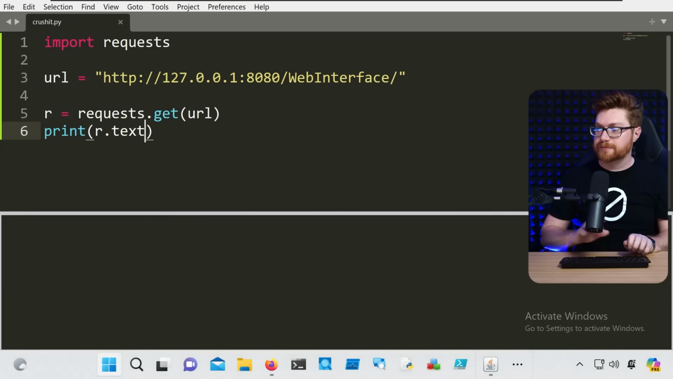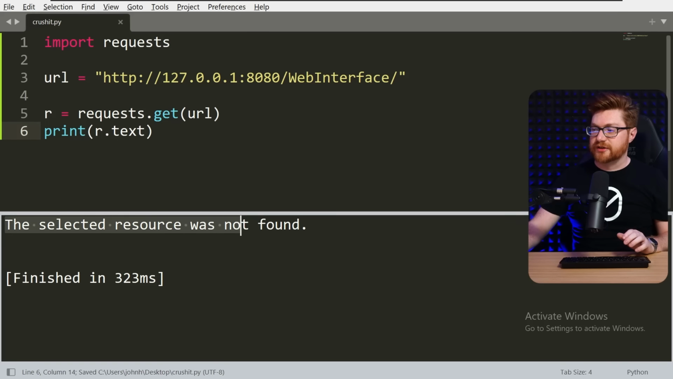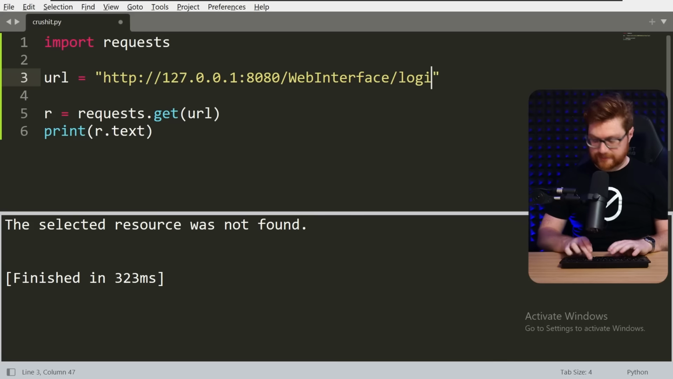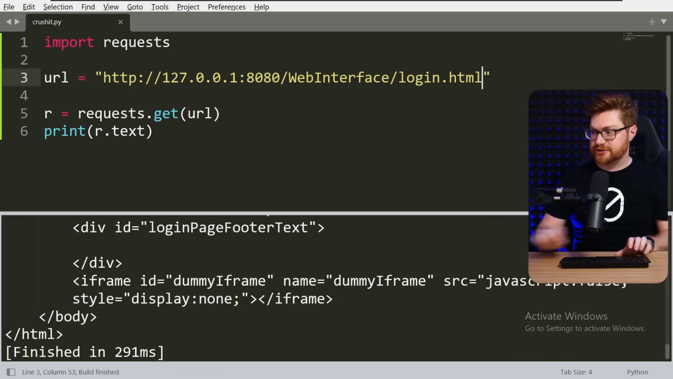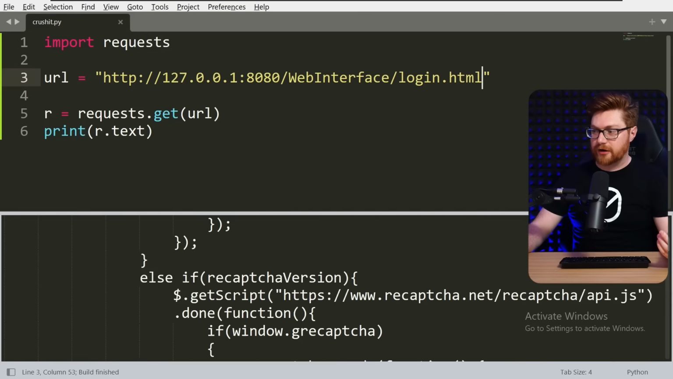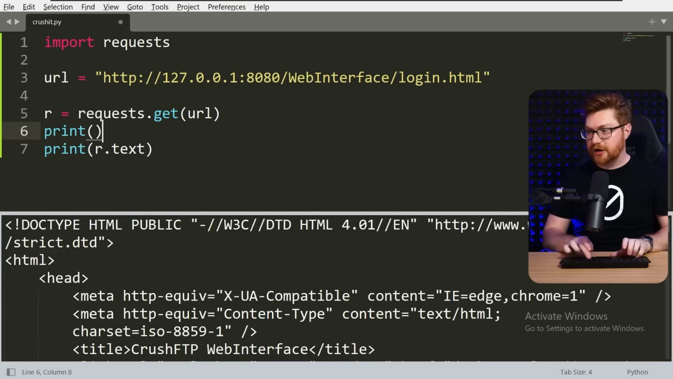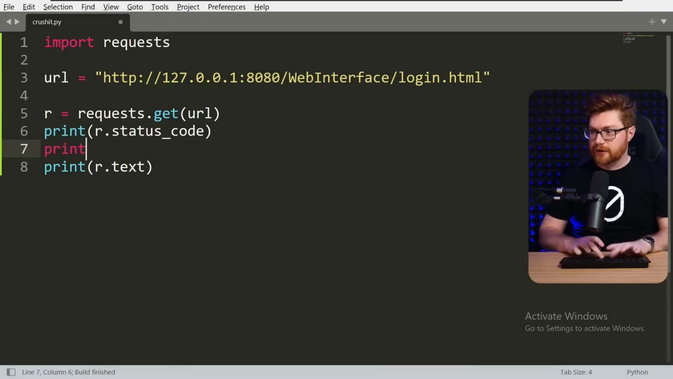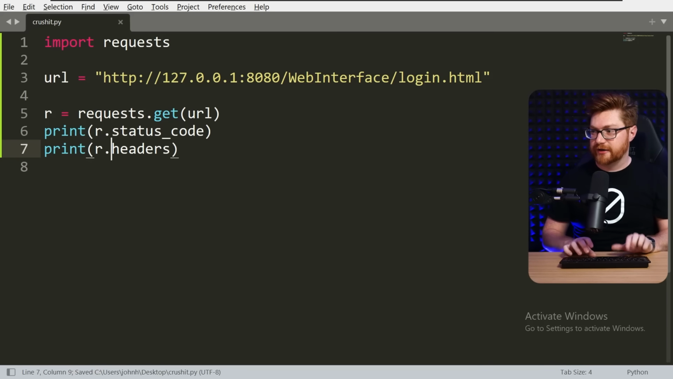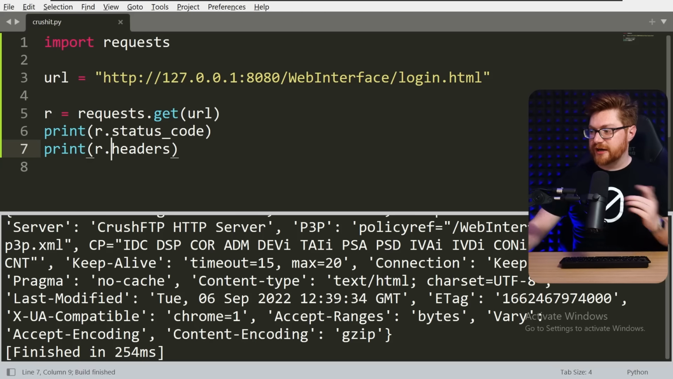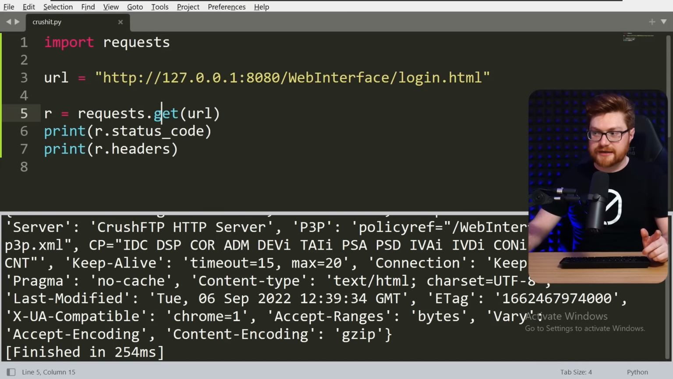If I hit Control B to run this, that returns a selected resource not found just because I didn't supply, like, a login.html or whatever. Now that'll print out all the HTML response of that usual page. But the interesting thing is, if I were to take a look at the r.status_code alongside the headers, r.headers, anything that might be interesting, there's not a whole lot there, except it is only being done right now with a .get request.